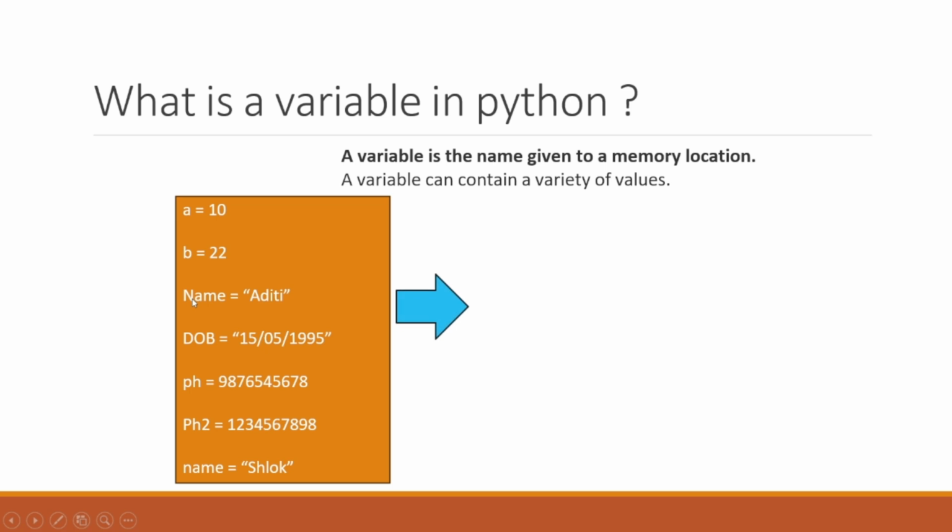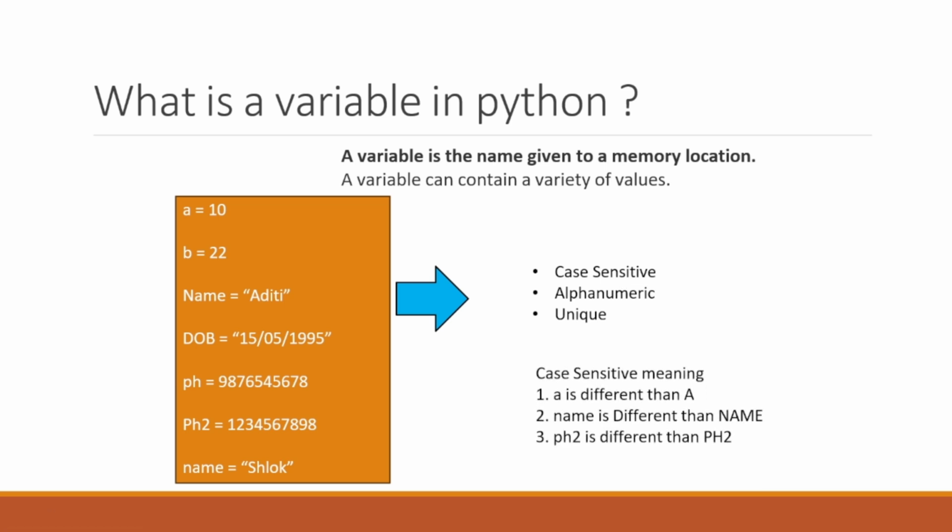Again here we have given case sensitive, so the variable name is case sensitive. Alphanumeric means you can use alphabets as well as numbers. Here you can see this PH2, alphabet plus number. So a variable name you can create with a mix of alphabets as well as numerals.